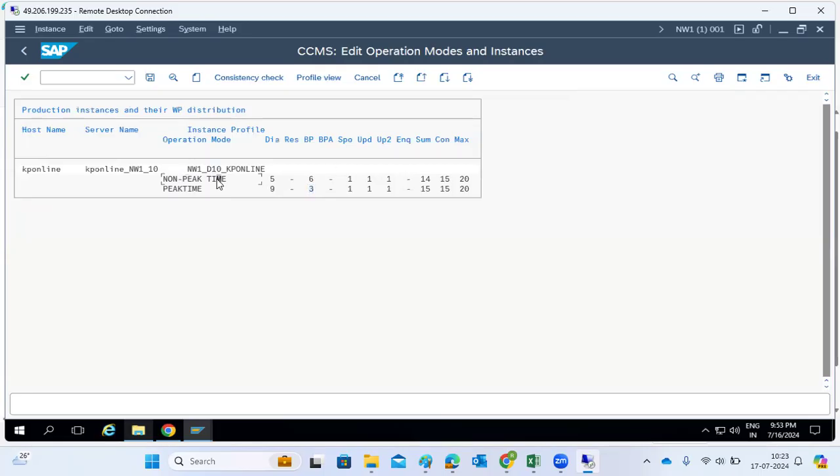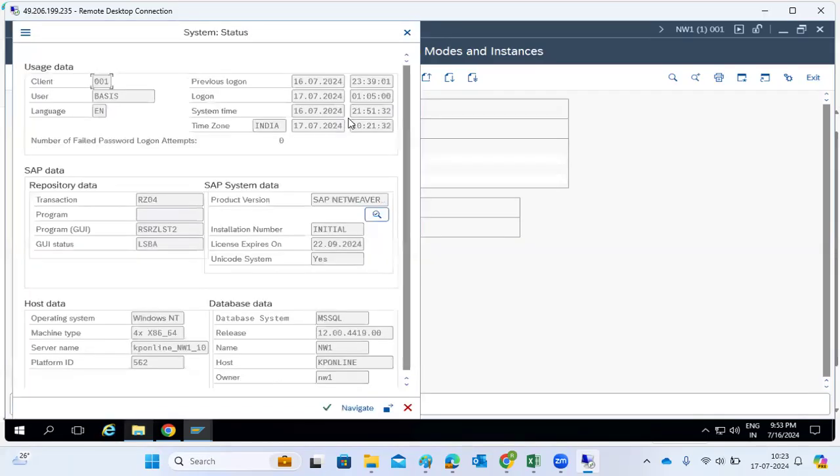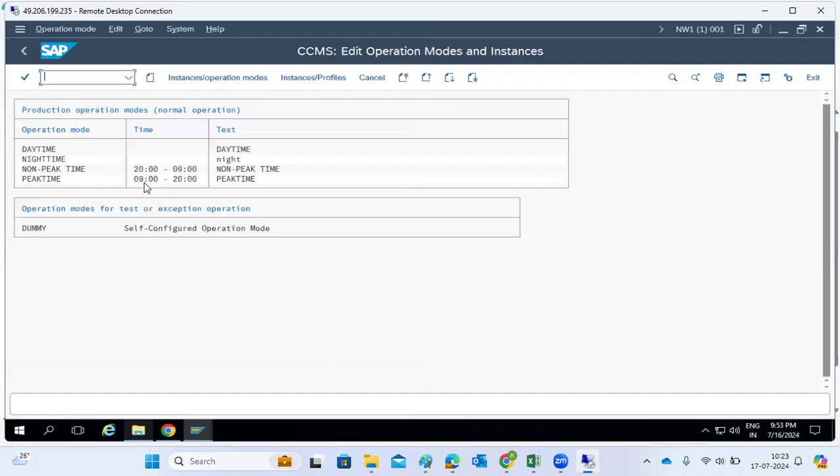Non-peak hours, meaning night time, 5 and 6, will be converted here. This is the segregation here. So what is the system time status now? What is the time now? 21. As per the system time, it's 21, which means non-peak hours.